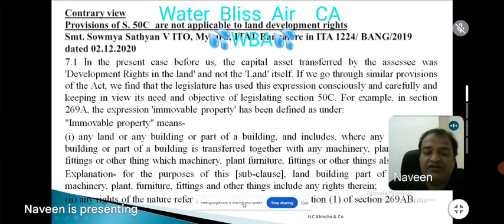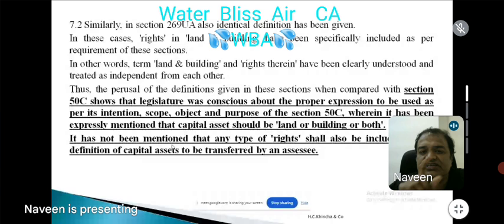So wherever the legislature intended to include rights, it specifically says including rights. Here, nowhere are rights included. It only says land or building or both. Similarly, in 269UA also, rights in land and building have been specifically included as per the requirement of that section. Therefore, land and building, and the words rights therein, have been clearly understood and treated as independent from each other.